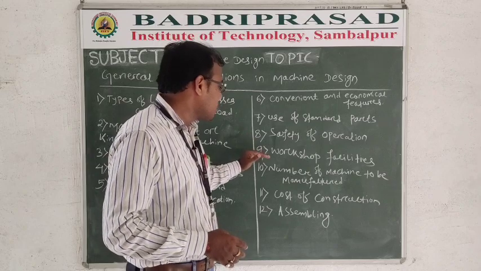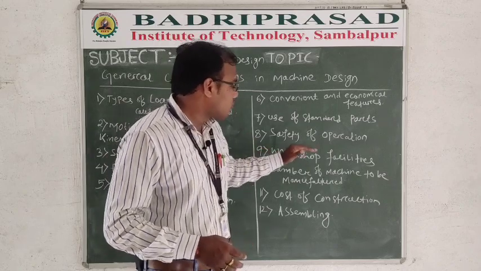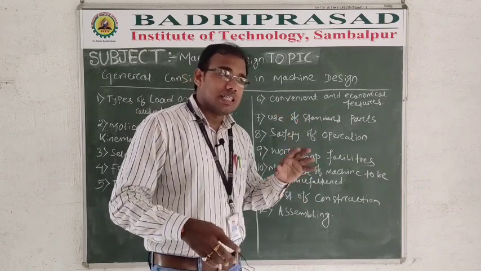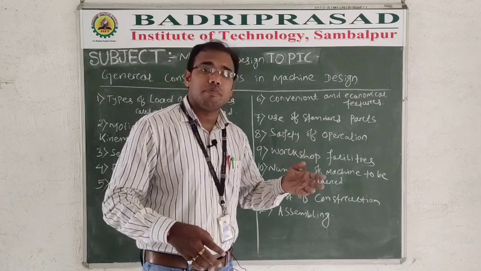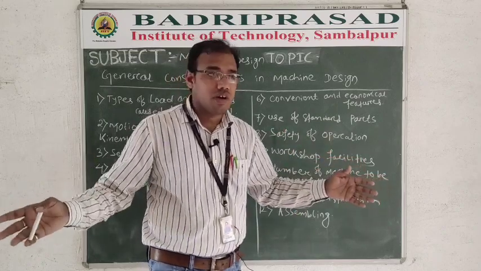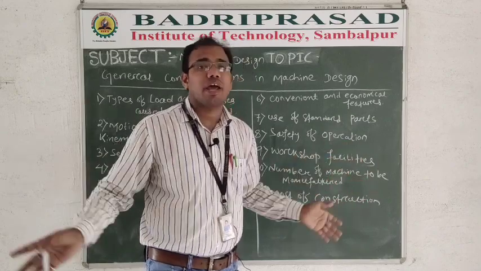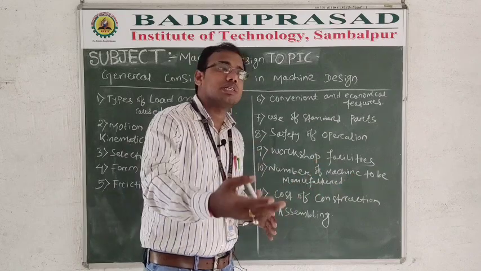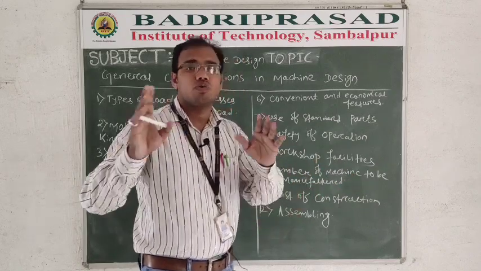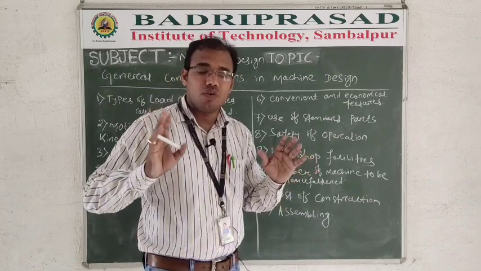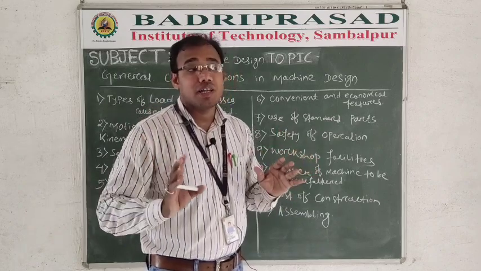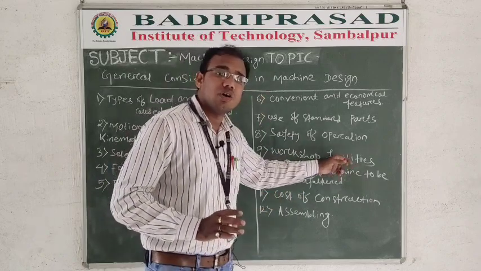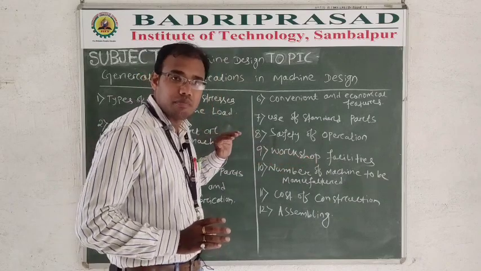Then in the ninth part, we will consider workshop facility. What you are manufacturing, there should be a manufacturing unit, there should be a need of a workshop in your locality or in your area. So a workshop facility is required. If in future maintenance is required, then also it can go to the workshop where we can repair our product. For that, whether workshop facilities are available or not, you have to consider in the ninth number.